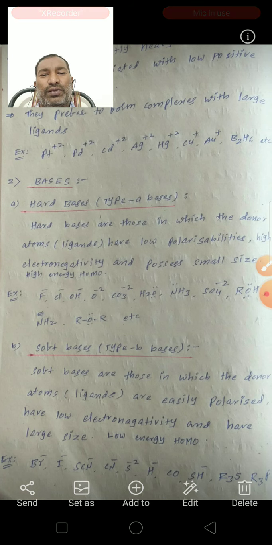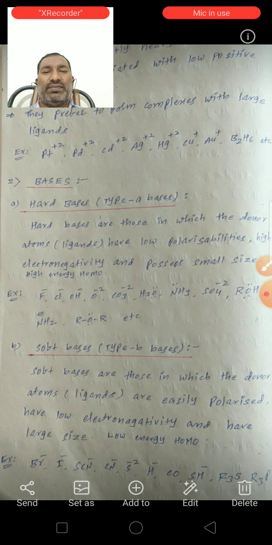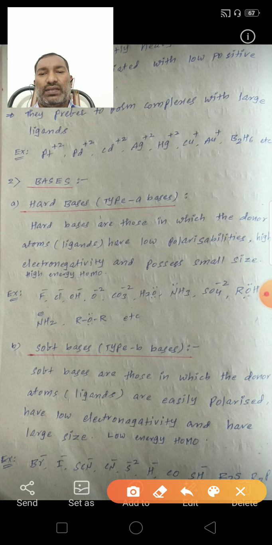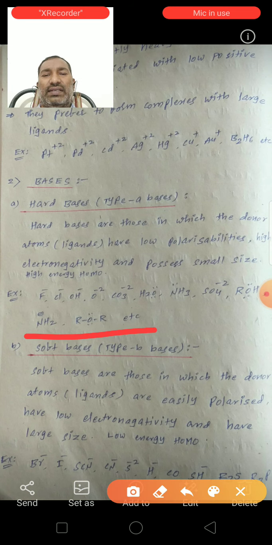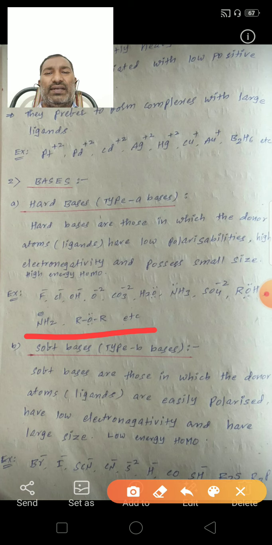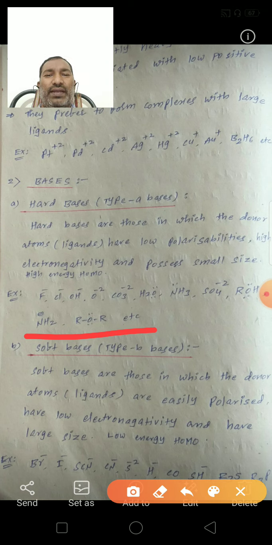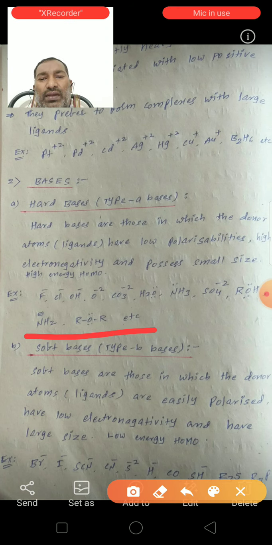See water molecules: here water molecules contain 2 electron pairs on the oxygen atom, and ammonia contains 1 lone pair of electrons on the nitrogen atom. Also sulfate ion, alcohol, amide NH2 minus, ether ROR, etc. These all are donor atoms, so they can donate the electron pair, or these all are ligands. So these all act as hard bases.